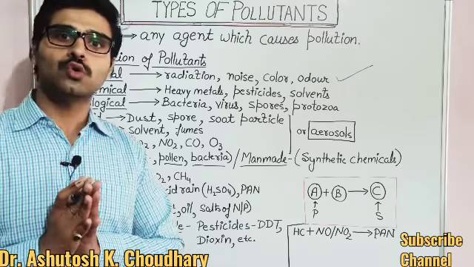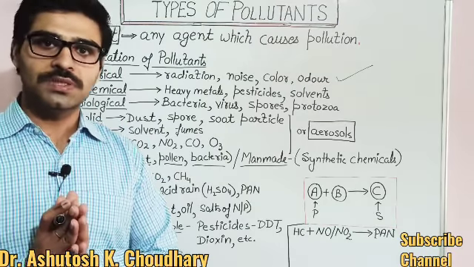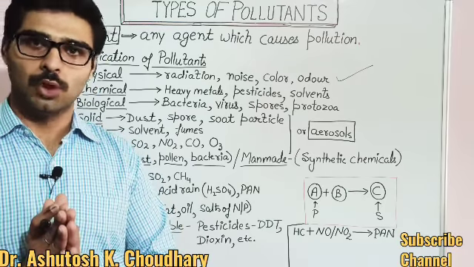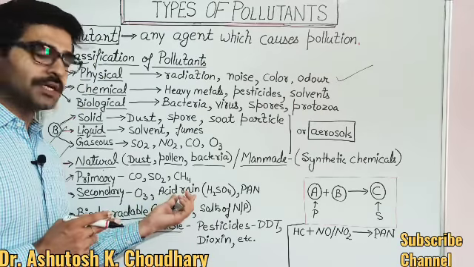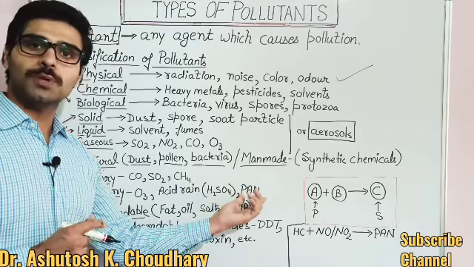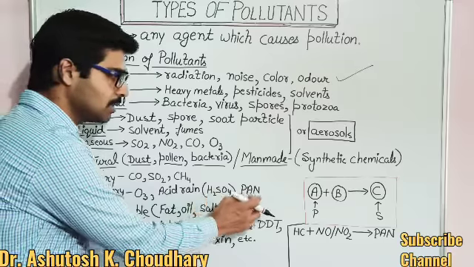In the stratosphere, ozone is not considered a pollutant, but if ozone is present in the troposphere, then it is considered a pollutant. Also acid rain, that is H2SO4, and PAN, peroxyacetyl nitrate. All these are examples of secondary pollutants.